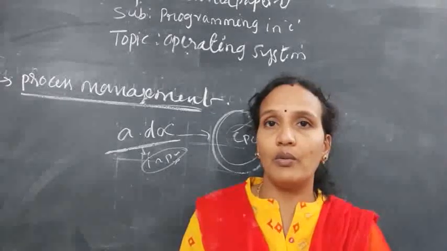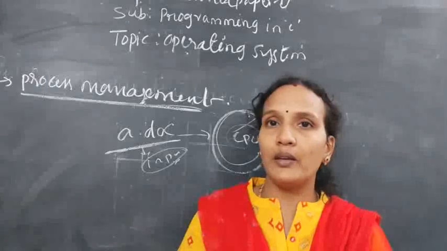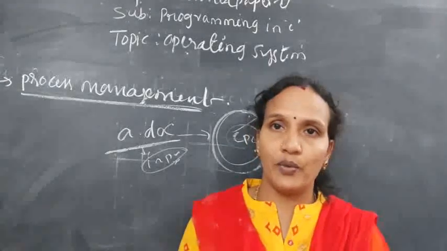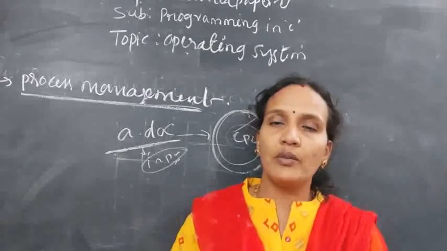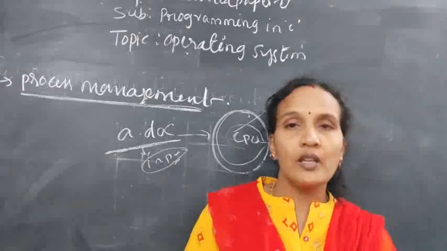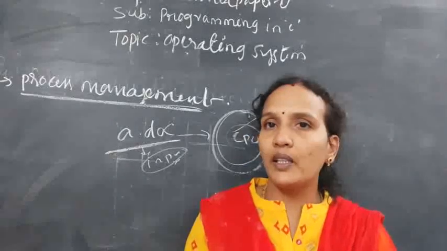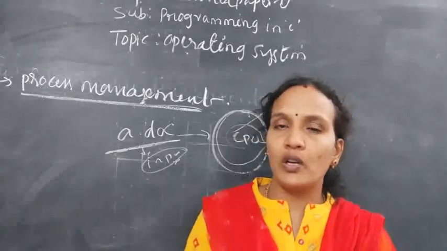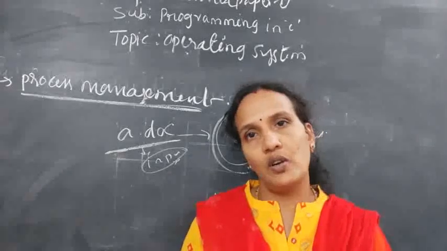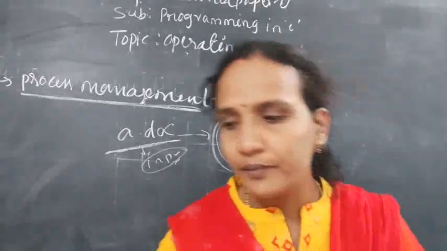If one process is executing, another process should not enter into that processor. All the functions related to the processor and the process are done by the operating system only. That is why process management is also a function of the operating system. Clear?